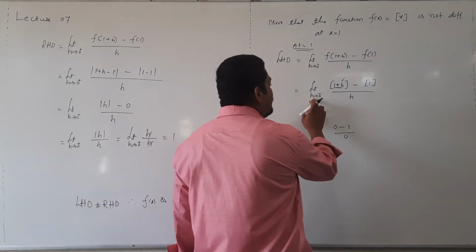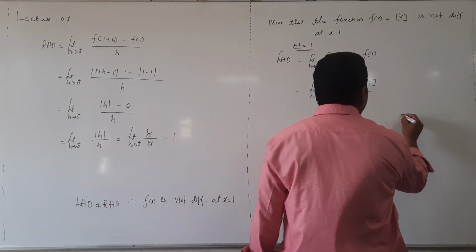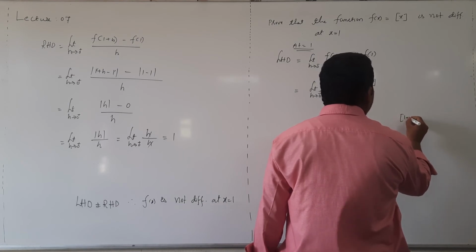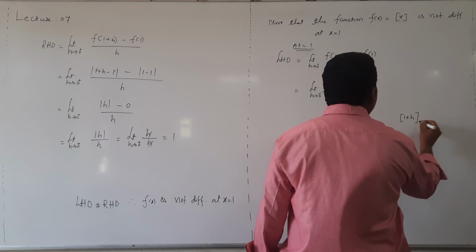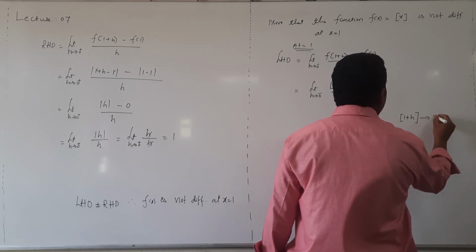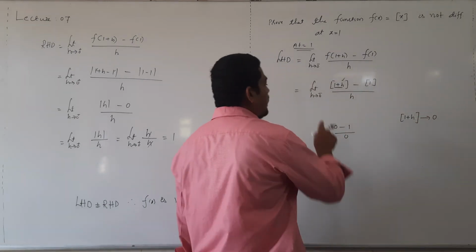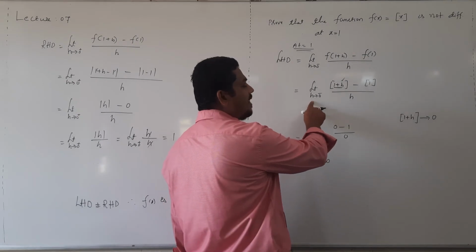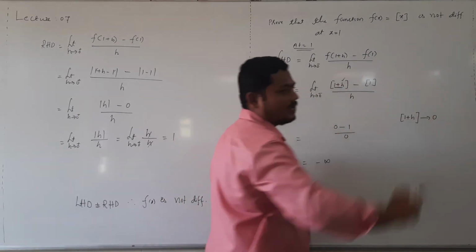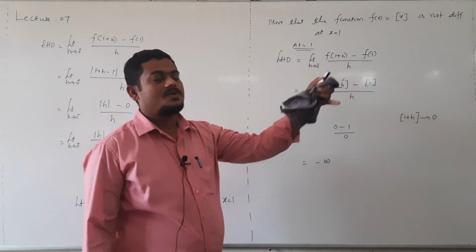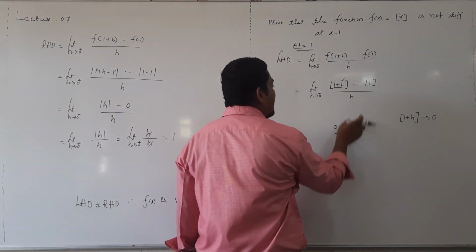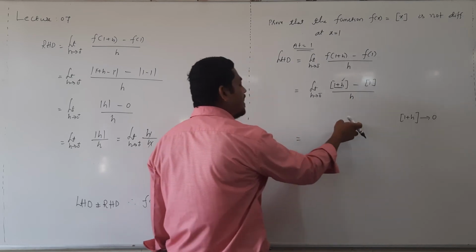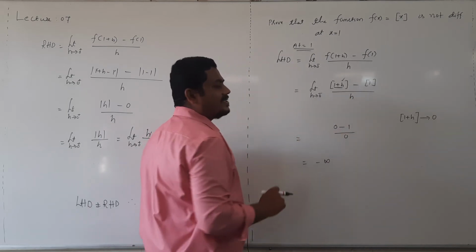When h value approaches to 0 minus, then this value approaches to 0. Means this quantity becomes 0. Step 1 is 1 only. Denominator h is there. Then minus 1 divided by 0 means minus infinity.